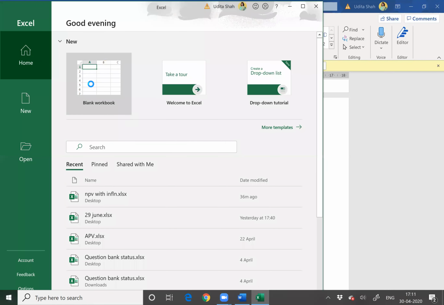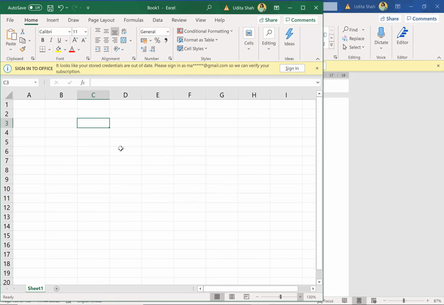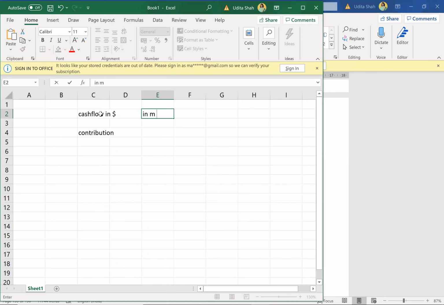Okay, so let us start. We'll start with our cash flows in USA. Now pay attention, this is very important. I'll start with cash flow in dollars. First is contribution, I don't need to start with sales. Let us write this in $1,000,000, in millions, because later on we'll convert into rupees.